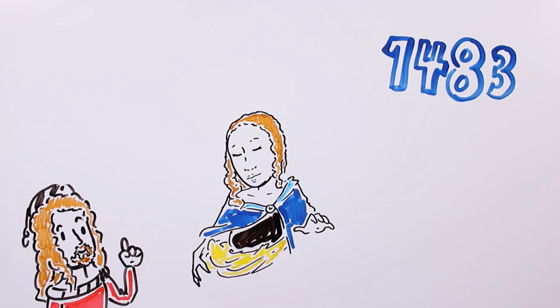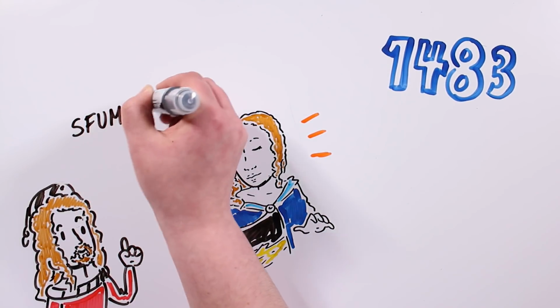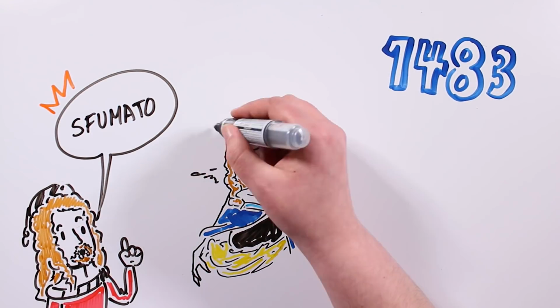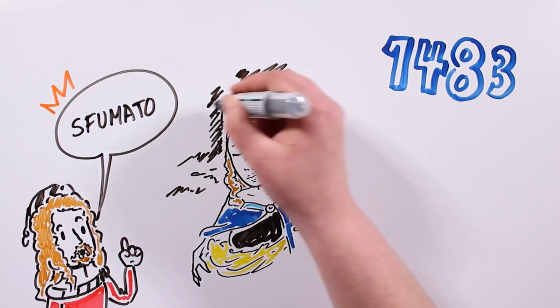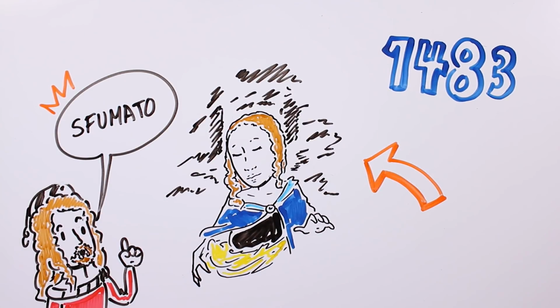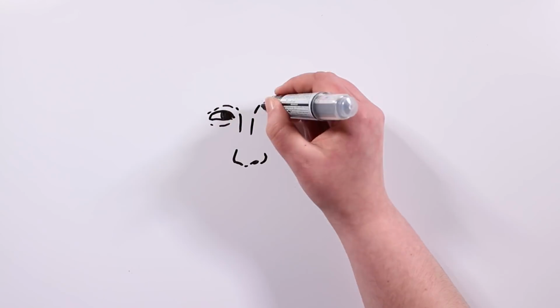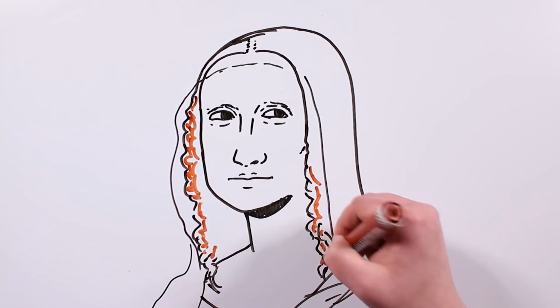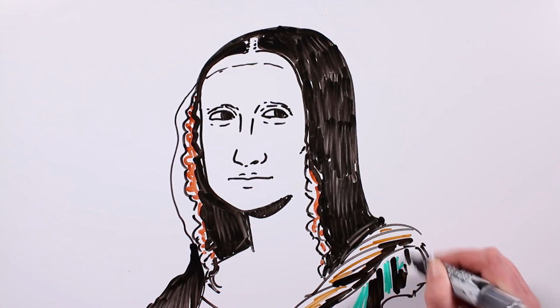In it, he incorporated a new and innovative technique, the sfumato. It consisted in multiplying the layers of paint to create blurrier lines and a greater depth. Later on, he would use this technique again in one of the most famous paintings in history, La Gioconda, popularly known as the Mona Lisa.